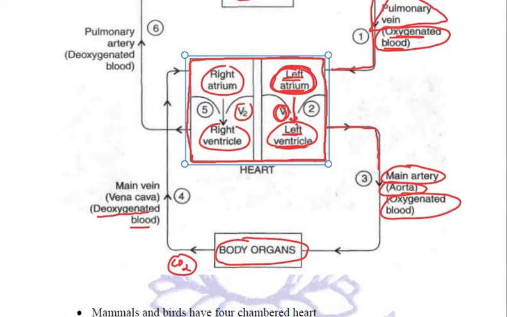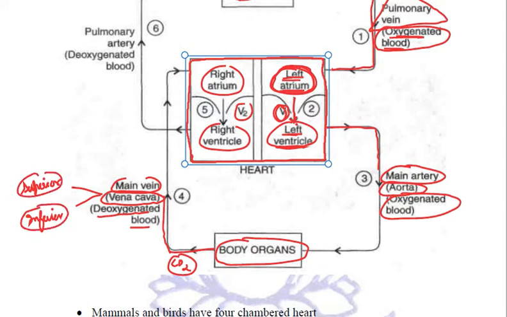Now all this deoxygenated blood from all the body parts is collected in the main vein, which is the vena cava. This vena cava is further of two types. One is the superior vena cava and one is the inferior vena cava, taking the blood from the upper part of the body and the lower part of the body.